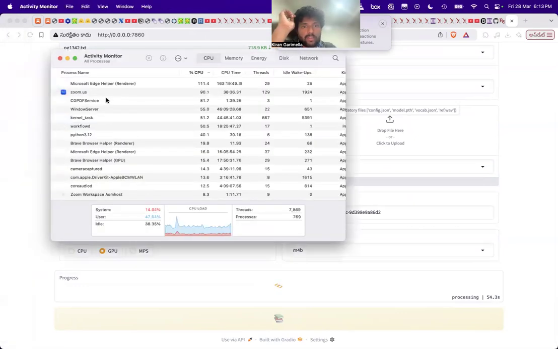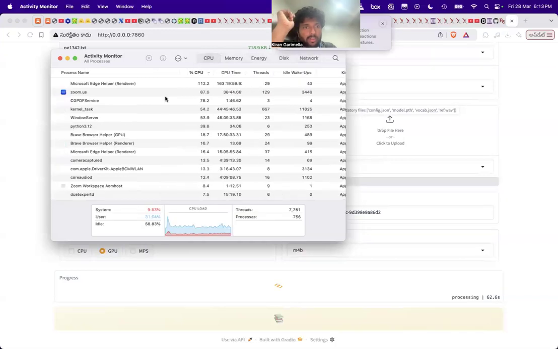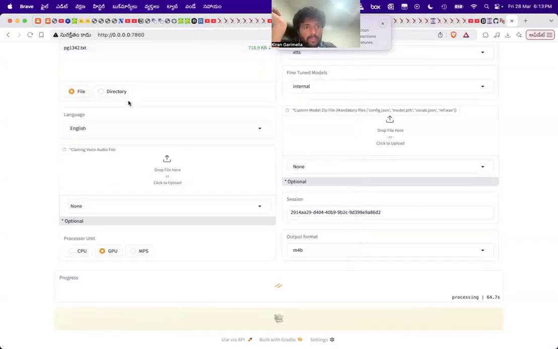But as you can see here, it's not really taking a lot of memory, so that's quite good. Or CPU even. I don't know how long this is going to take. I should have given it a smaller file. But anyway, I'll pause the video again and let you know once it works.